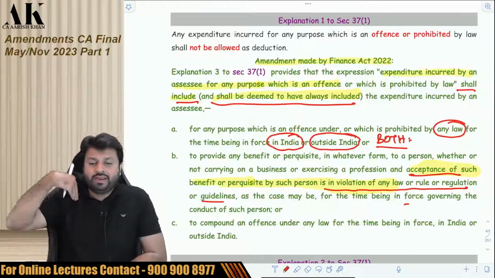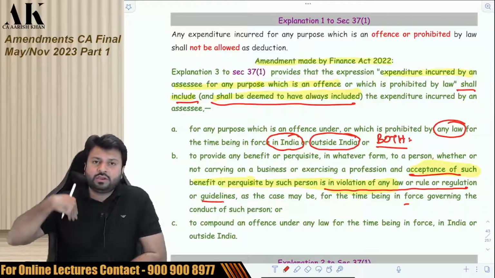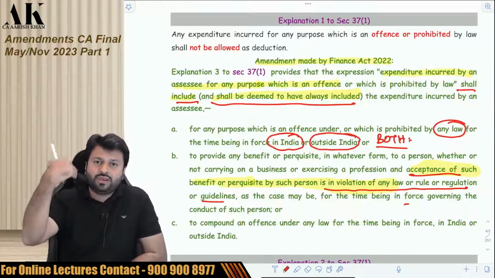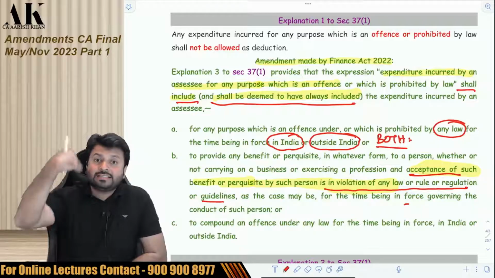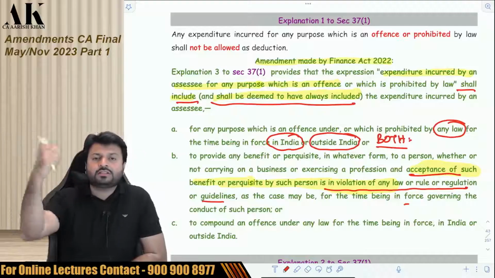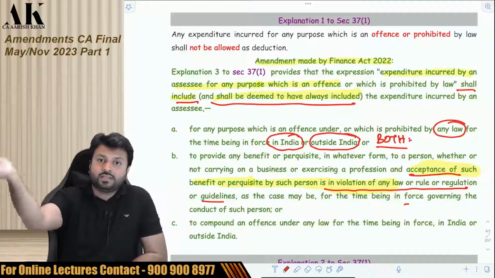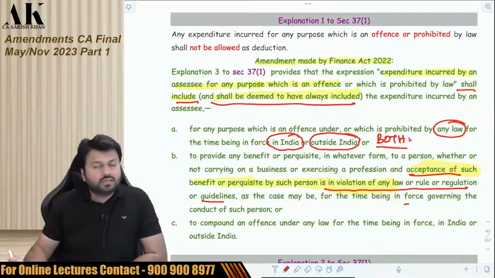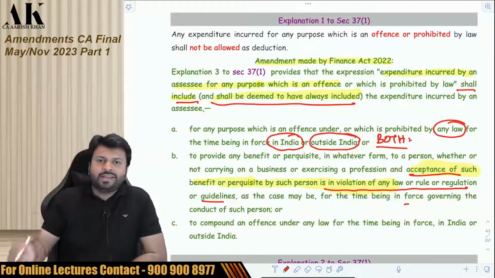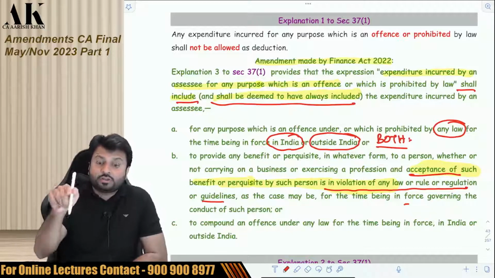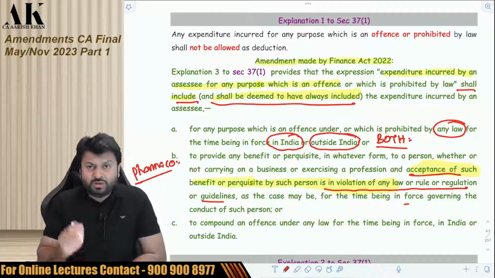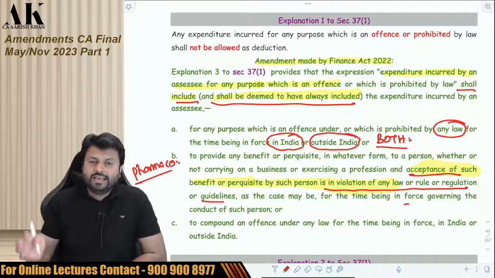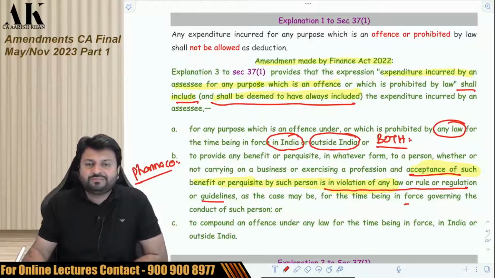So if you give any freebie to any person, if you give any benefit to any person, if you give any perquisite to any person, listen carefully. And acceptance of that benefit, acceptance of that perquisite by the other person is in violation of any law, then that expenditure will not be allowed in my hands. So the hint is towards whom? The hint is towards the pharma company. They are not mentioning pharma company over here, but they have made this amendment for pharma company only.